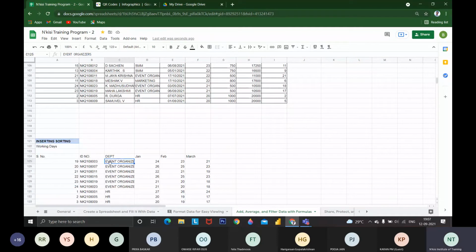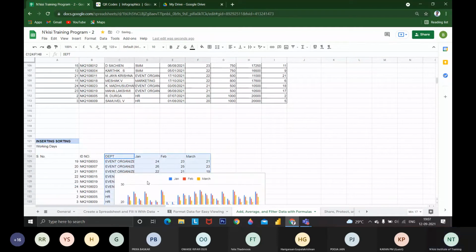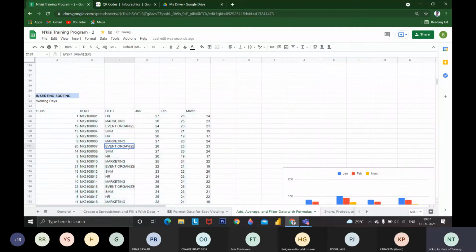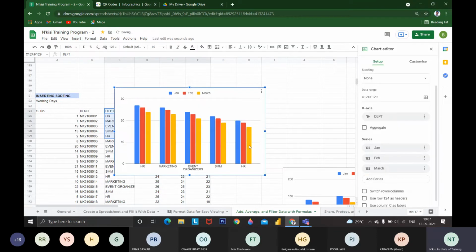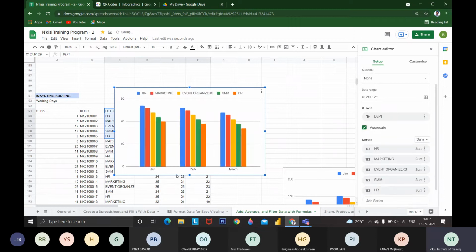Yeah, like this. If I have 4 to 5 data, it will give a clear format, like I'm aggregating and switching. For the January month: HR department, marketing department, event organizers department, social media marketing department, again HR department. Since I'm aggregating, the department is aggregated. So this is the function available for aggregation.